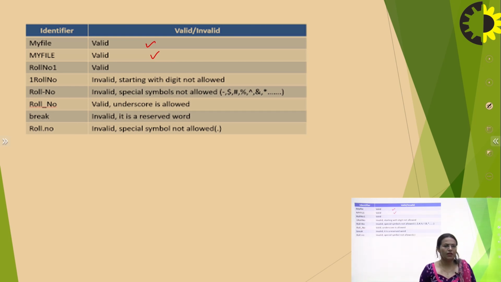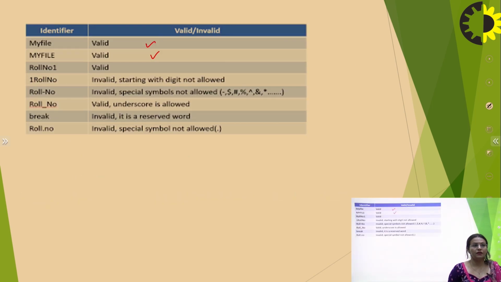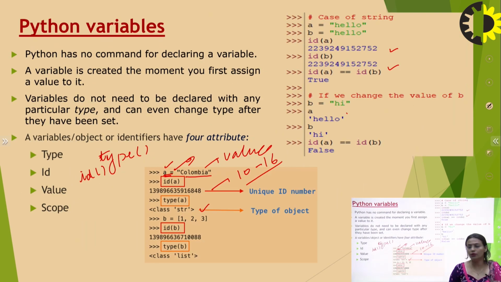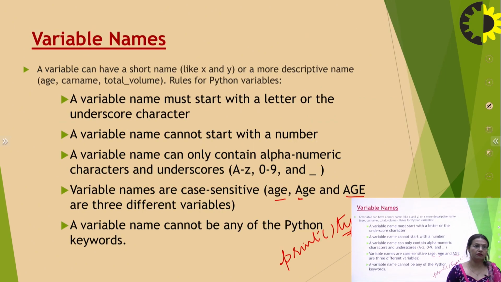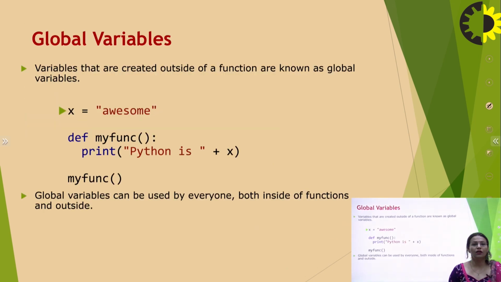So these are some examples of variable names. Then the fourth type that I have told is the scope. Scope is about the life of a variable within a program. Basically, there are two kinds of variable scope, global scope and local scope.